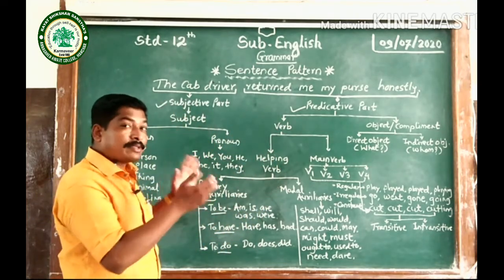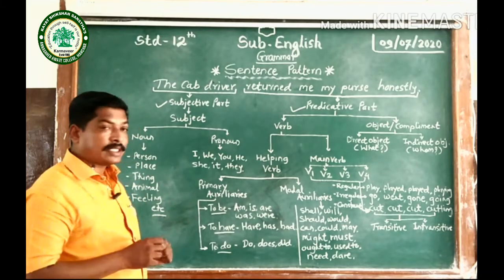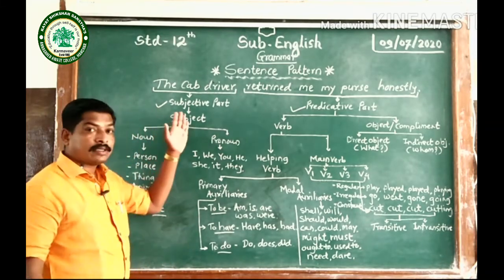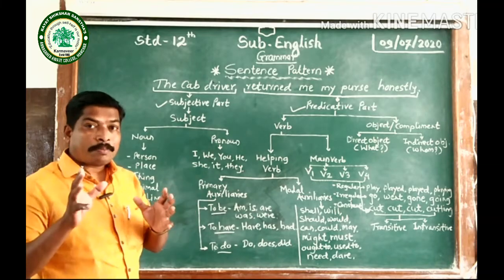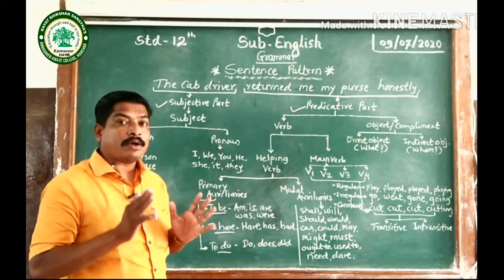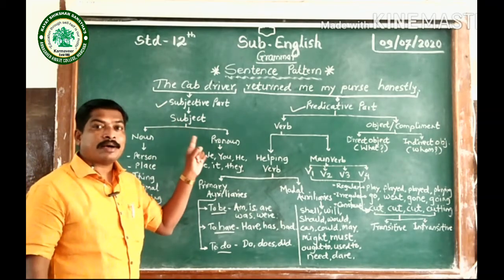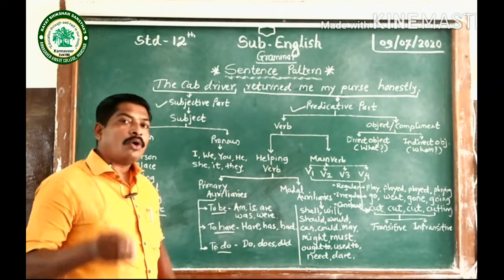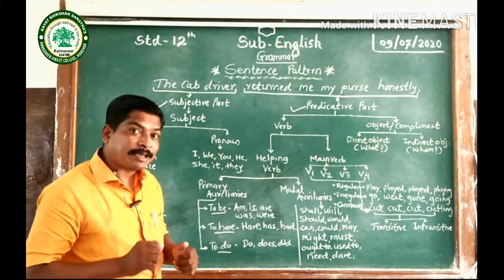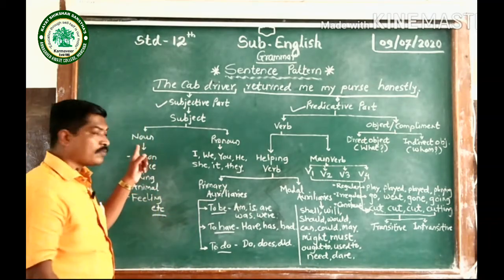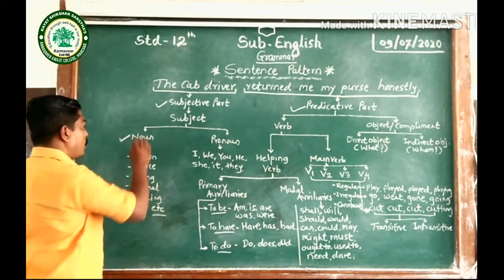Now let's move towards the subjective part of the sentence. In the subjective part comes the subject. Which parts of speech can be the subject of the sentence? The first one is noun.